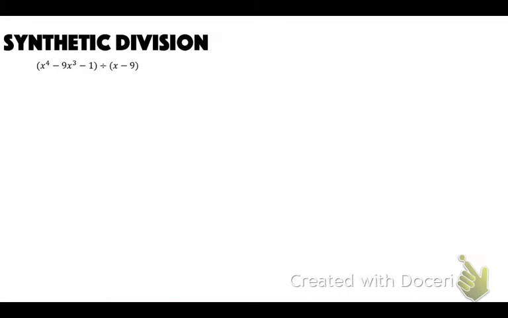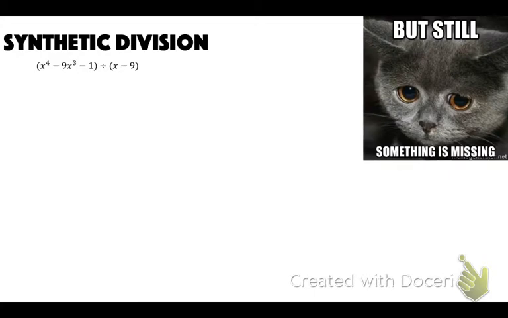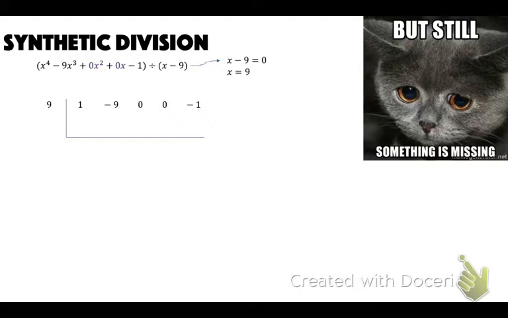All right, next one. So this one, it looks like we're missing something here. So the same way when we were doing the long division, we have to put in fillers. So we have a 0x squared and a 0x. So this is going to be, okay, hopefully that makes sense. But then x minus 9 equals 0. We're going to add the 9 over, so you get x equals 9. Then that's 1, negative 9, 0, 0, and negative 1.